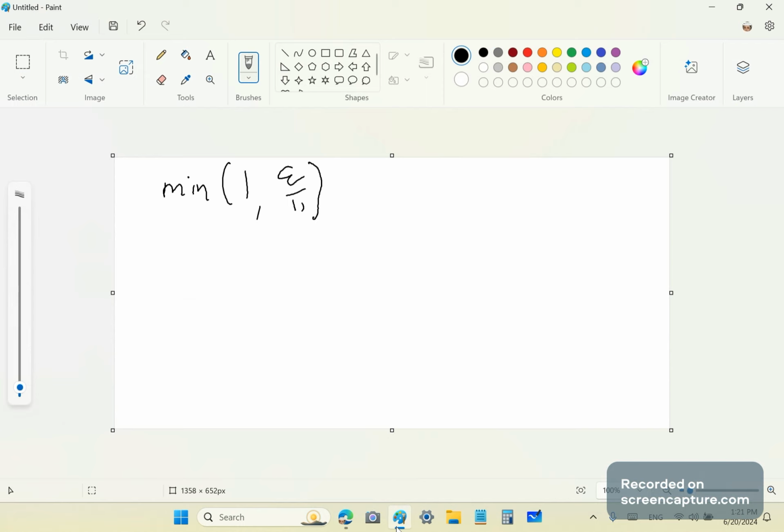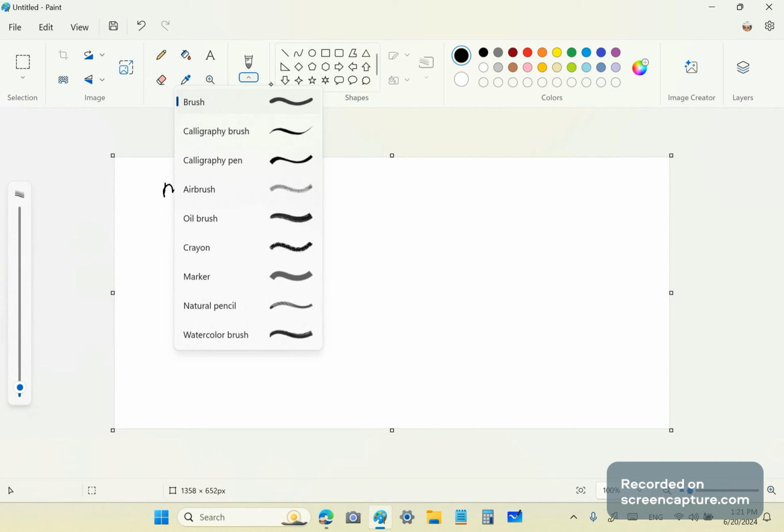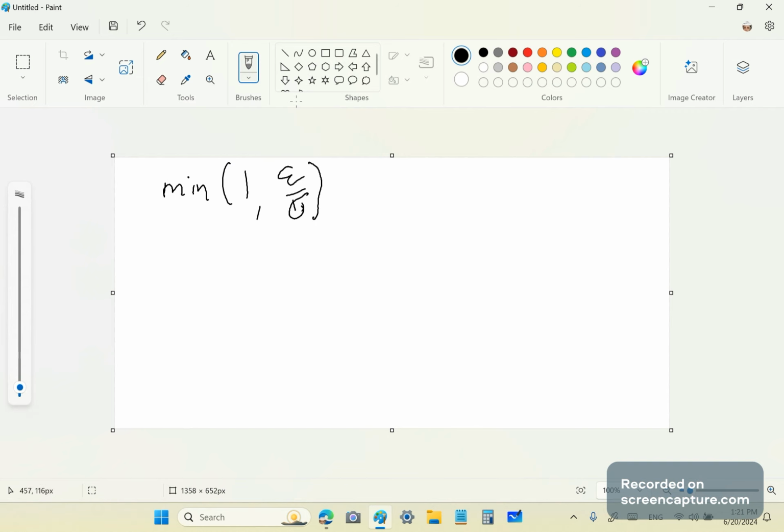Keisler says take the minimum of 1 and 6, not 1 and 11. Let's just get a brush here. He says take the minimum of 1 and epsilon over 6. Now, the problem is that if epsilon is 1, then epsilon over 6 is 0.1666 repeating.